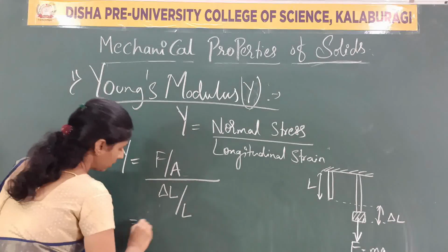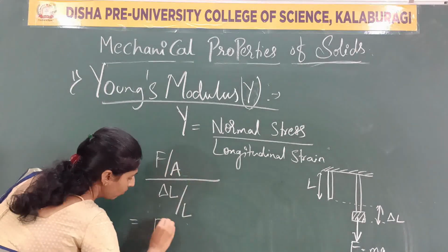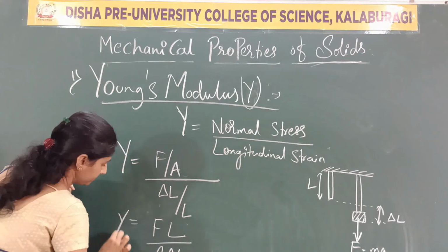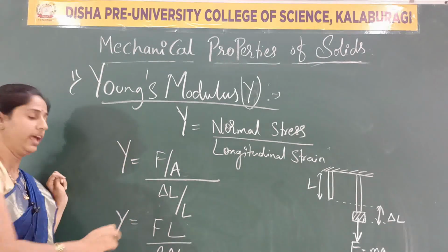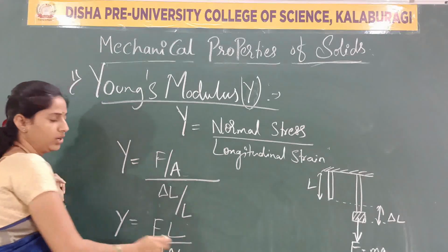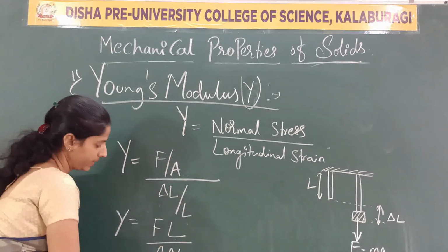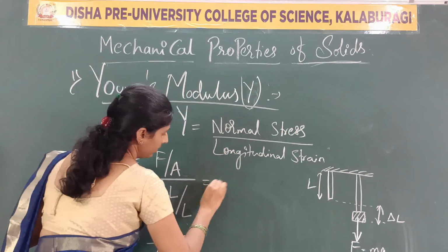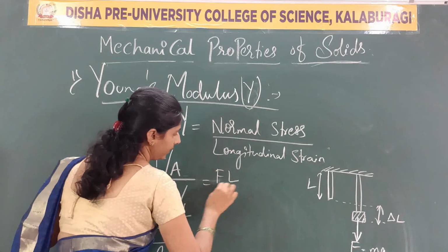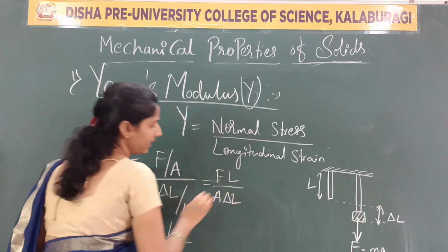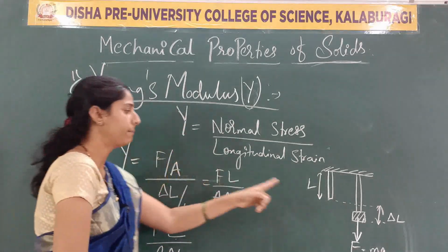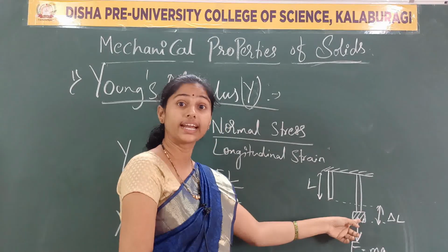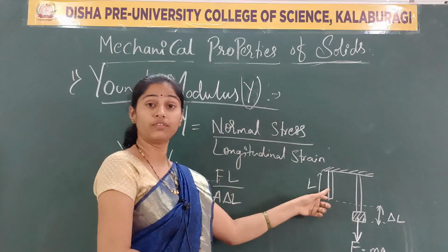On cross multiplication and division, what happens? Y is FL divided by A into delta L, where F is the force applied on this wire where the load is connected, and L is the length of the wire.